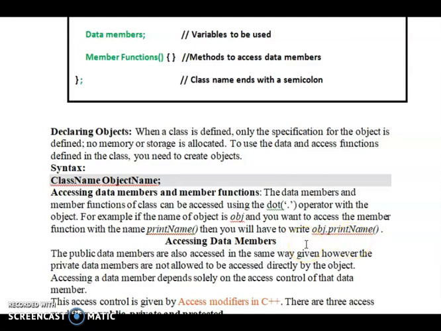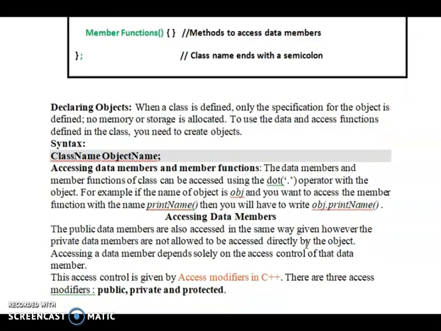Accessing data members. Public data members are accessed in the same way, however private data members are not allowed to be accessed directly by the object. Accessing a data member depends solely on the access control of the data. The access control is given by the access modifier in C++. There are 3 access specifiers: one is public, the second is private, and the third is protected.